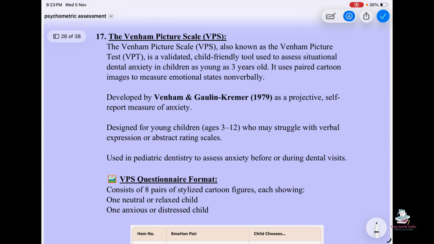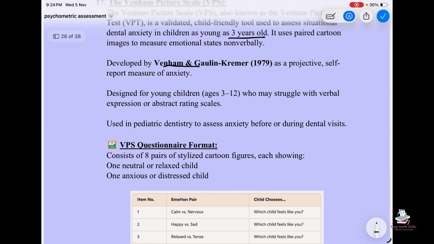And then the Venham Picture Scale, also known as the Venham Picture Test, is a validated child-friendly tool used to assess situational dental anxiety in children as young as 3 years old. It uses paired cartoon images to measure emotional states non-verbally. Developed by Venham and Gaulin-Kremer in 1979 as a projective self-report measure of anxiety designed for young children between ages 3 to 12 who may struggle with verbal expression or abstract rating scales, used in pediatric dentistry to assess anxiety before or during dental visits.